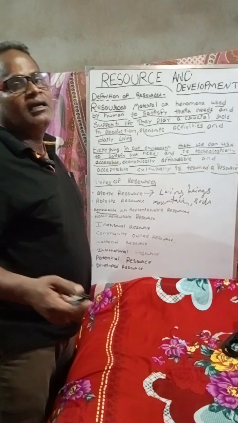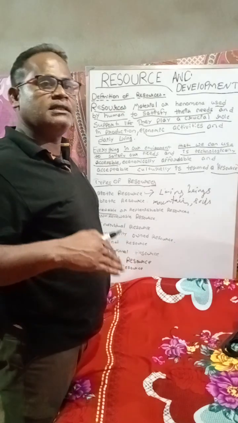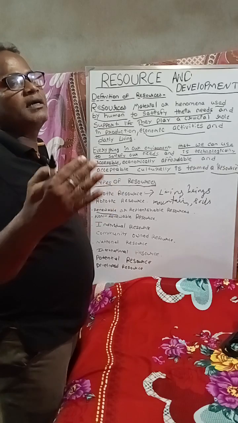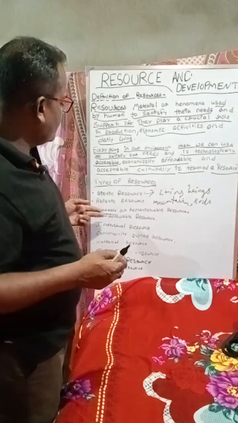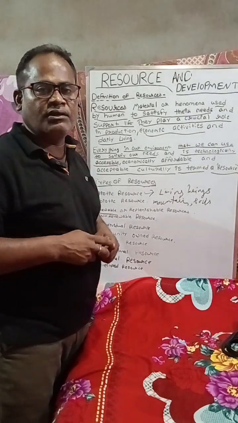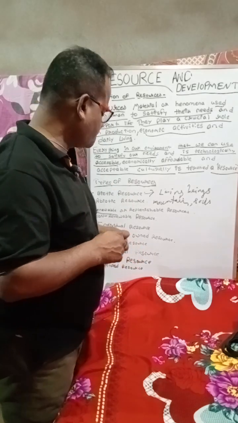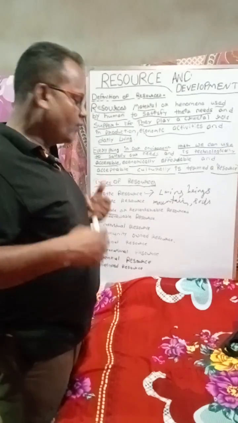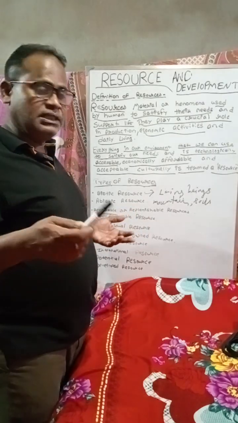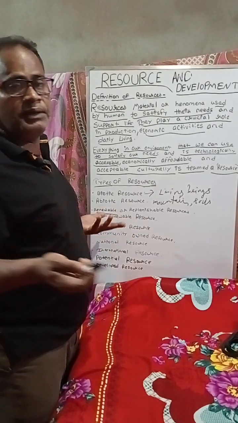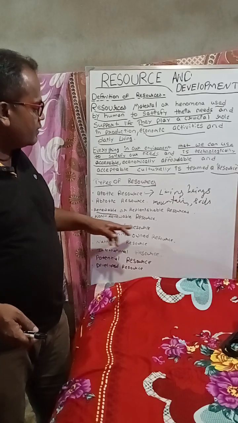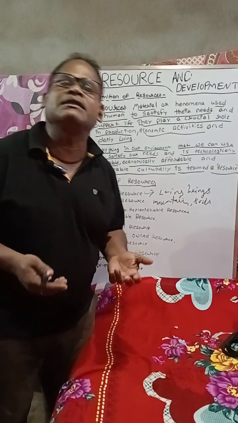Non-renewable resources, like coal. If you burn it once, it cannot be renewed again. You cannot make it into coal again, because there is a chemical change. Understood? If a material gets burnt, it cannot be brought back to its original form, so it cannot be called a renewable resource. It is a non-renewable resource, because that resource cannot be renewed.